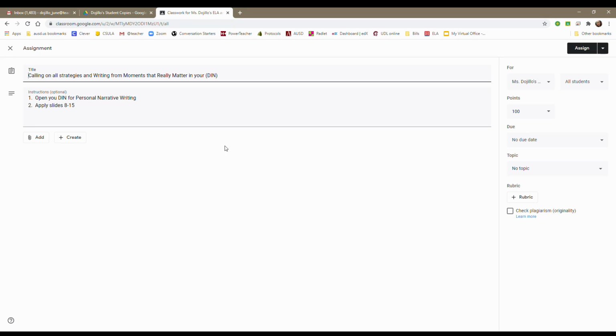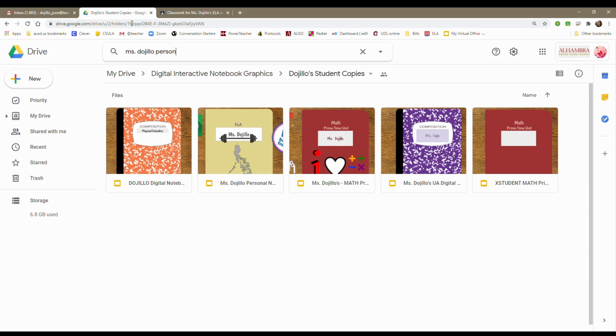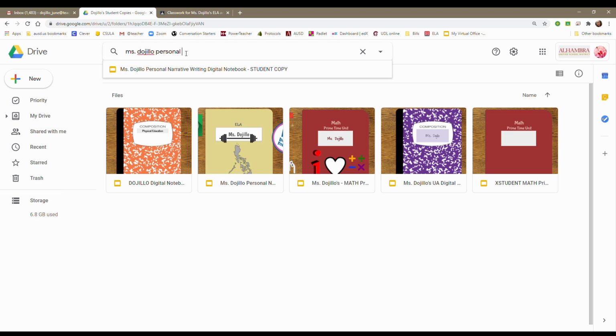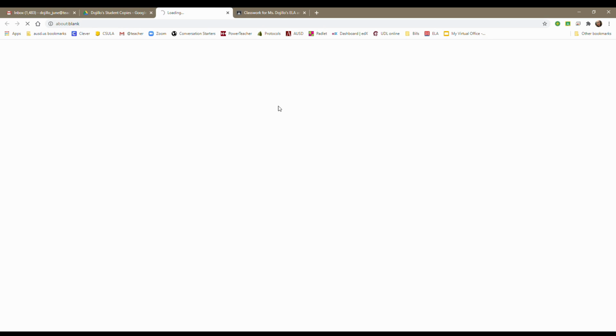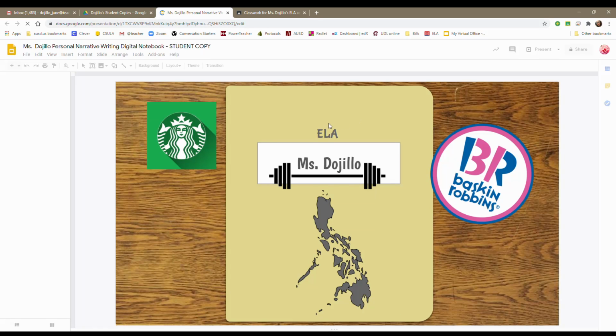Okay, here's the assignment, and the instructions are to open your digital interactive notebook for personal narrative writing and apply slides 8 to 15. I'm going to go into my Google Drive, and everyone's digital interactive notebook is titled Personal Narrative Writing Digital Notebook. Your first and last name should be at the beginning, and student copy should be at the end. So I'm going to click that, and it's going to bring me to my digital interactive notebook.